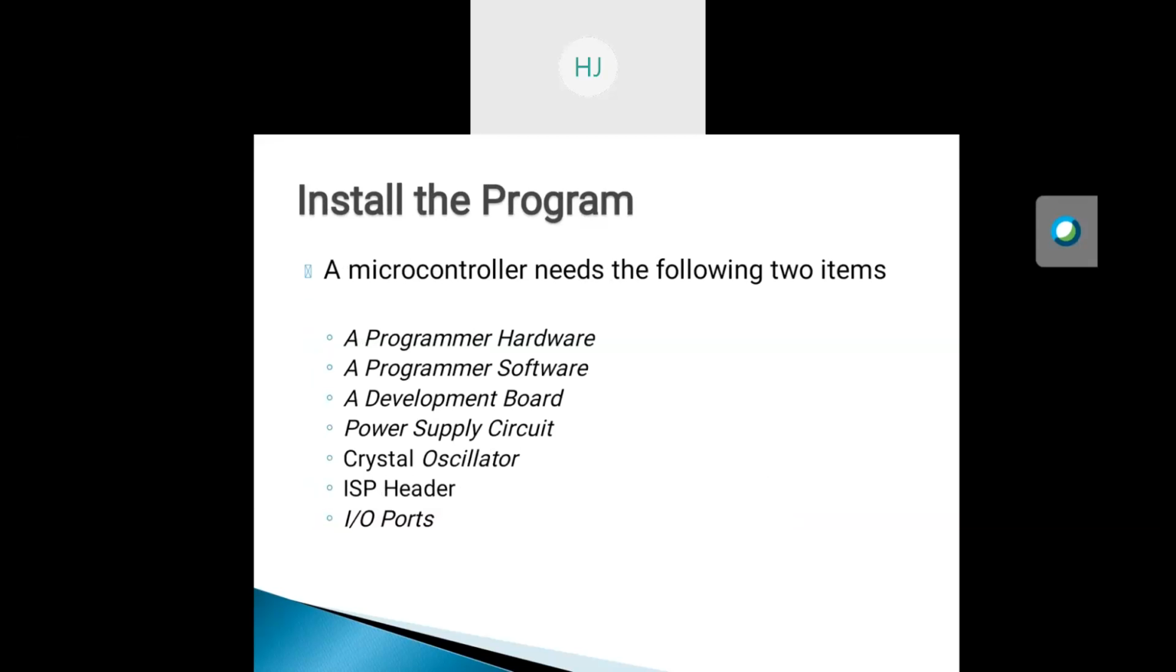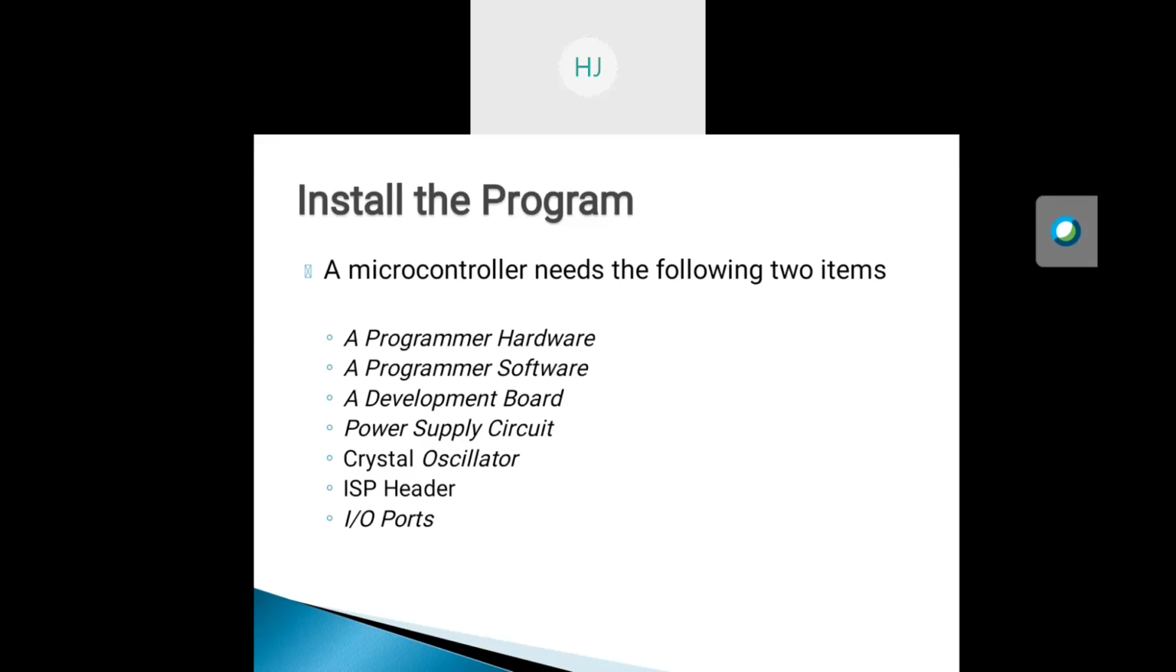Next point is the installation of that program. To install that program, we need a microcontroller, and this is divided into some points. First one is the programmer hardware. To install the development code into the microcontroller needs the following main items. One is the programmer hardware.